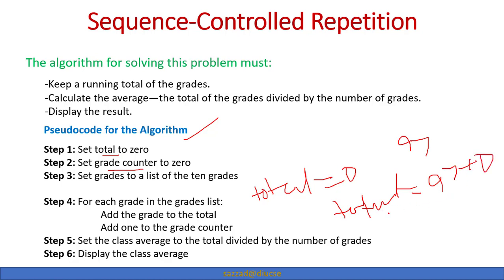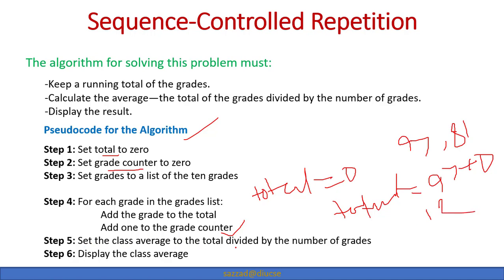So total becomes 97, and then suppose the next one is 81. It will again add the 81 into the total, and so on. Whenever it adds a new mark of a student, it will also increase the counter. So the first time when we add 97, the counter becomes 1, and when we add 81, the counter becomes 2, and so on.